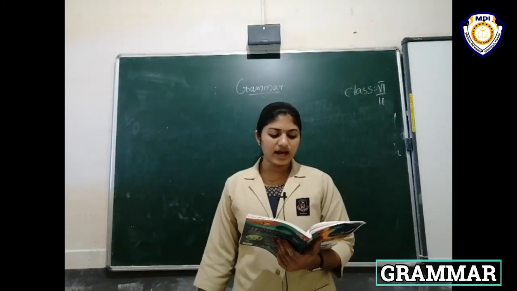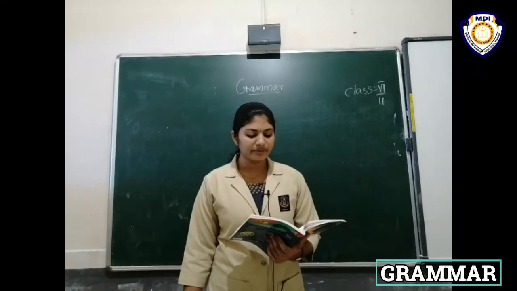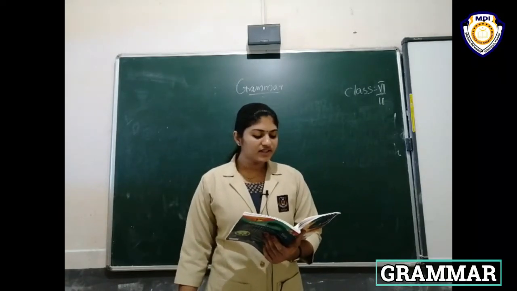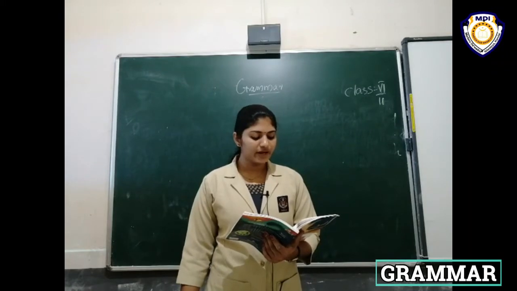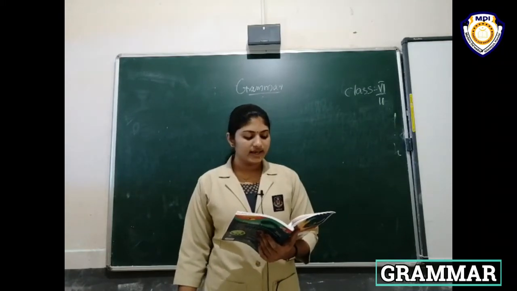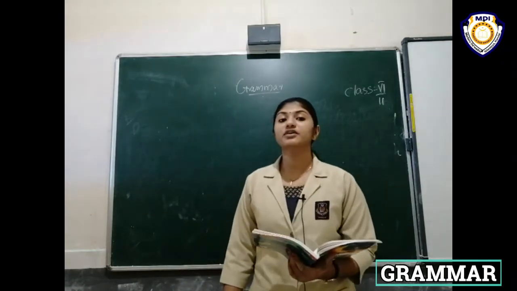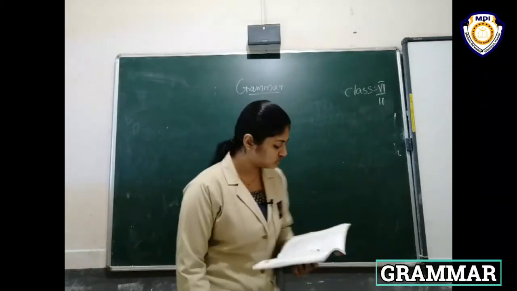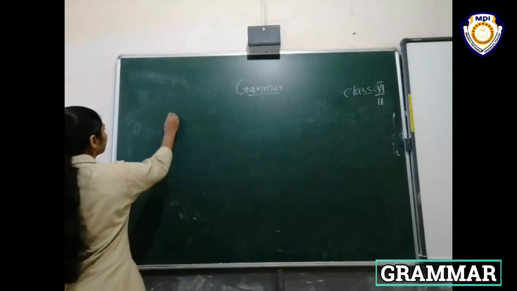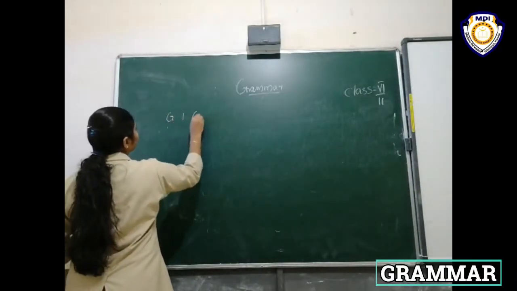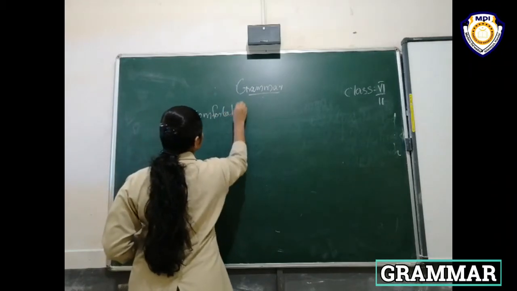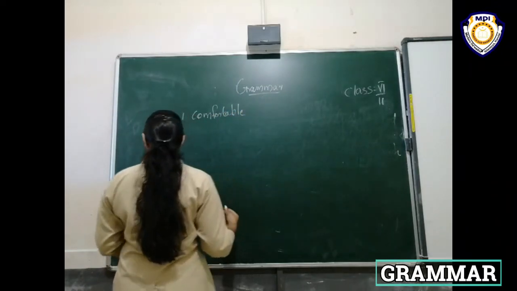Fill in the blanks with the adjectives. Use the words given in brackets as hints. Here, Gravita took a bus from Nagpur to Delhi. It was a dash journey, in brackets comfort. It was a comfortable journey. Exercise number G, first one: comfortable. It was a comfortable journey.